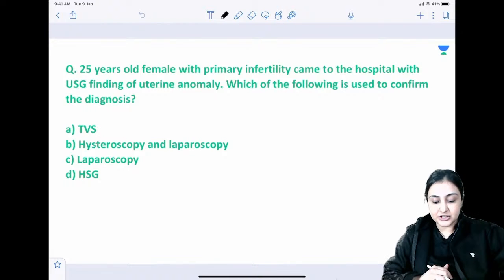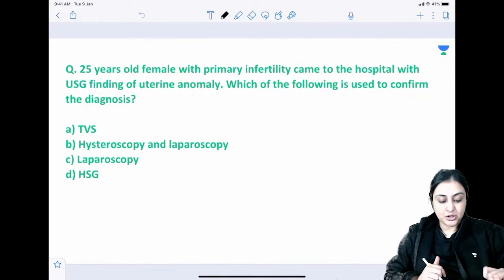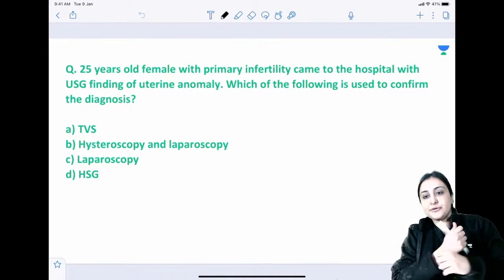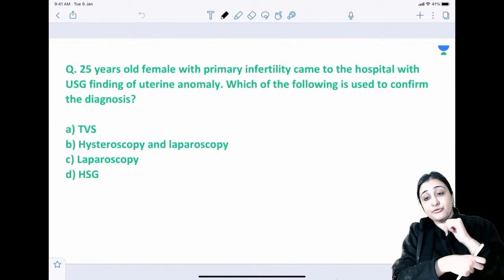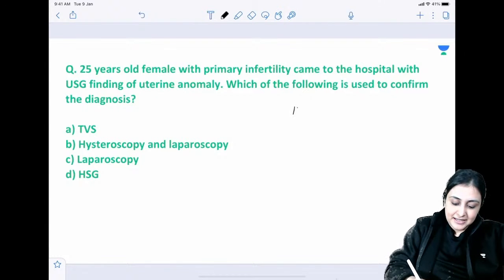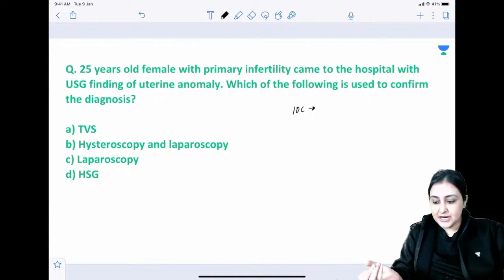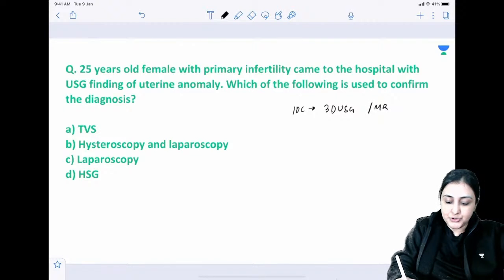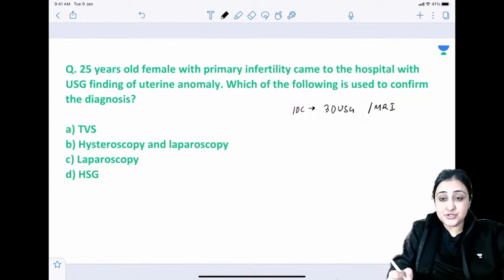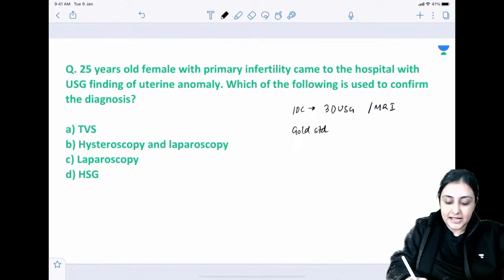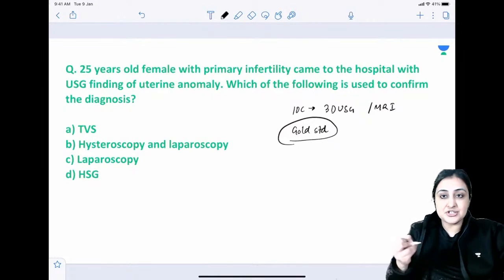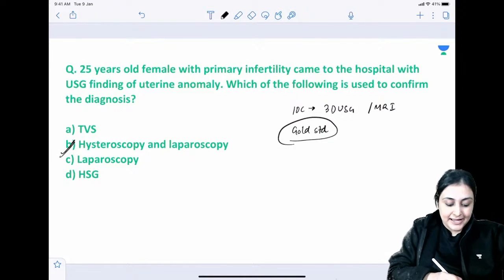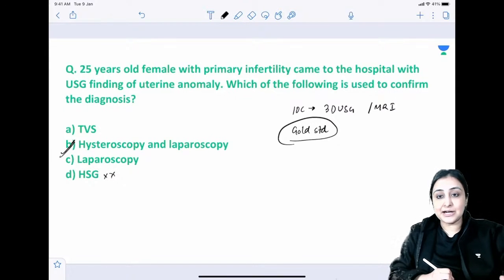25-year-old female with primary infertility, ultrasound findings of uterine anomaly. So to confirm the diagnosis, which of the following will you use? So for uterine anomaly, remember, this is again a question wherein you have to look at the options and decide your answer. Investigation of choice technically would be 3D ultrasound or an MRI to confirm. But here they are not in the options, so we go directly for the investigation with the highest accuracy, which is the gold standard, which is diagnostic as well as therapeutic, which in this case is a combination of hysteroscopy and laparoscopy. HSG, remember, is never ever something that will be used to confirm it.